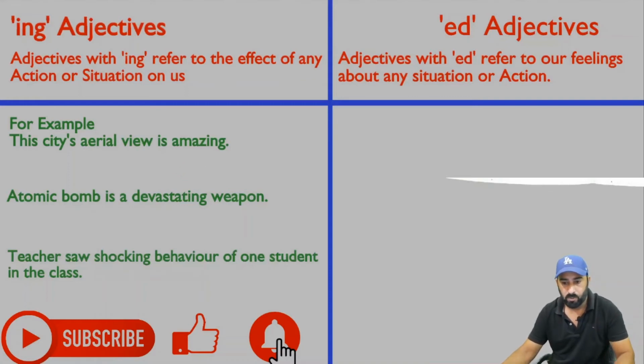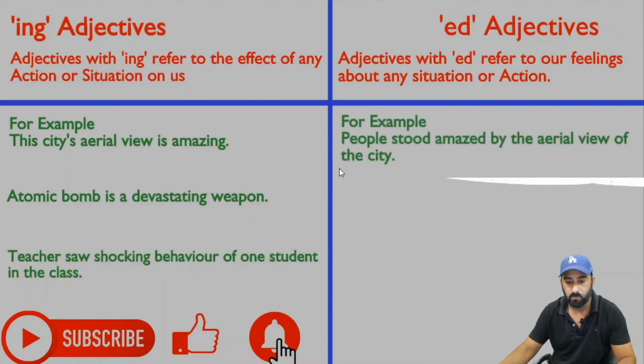So now we move on to the adjectives with the ed forms. So firstly, we have the one example. People stood amazed by the aerial view of the city. So this example is another version of this example, okay? These both examples are interrelated. This is simply relating to the city's effect on us, but this sentence referred to how the people were feeling when they looked upon the city. As you can read, people stood amazed.